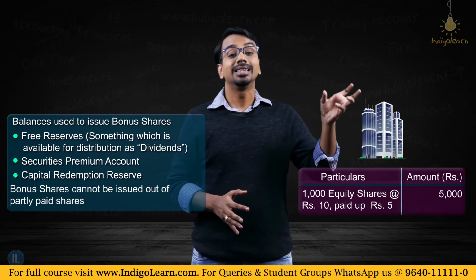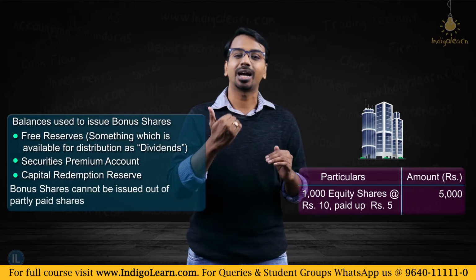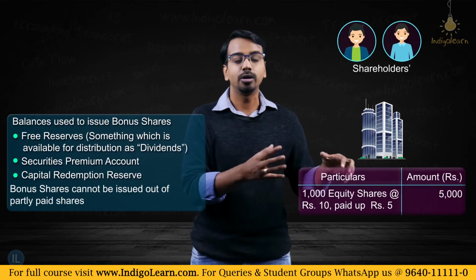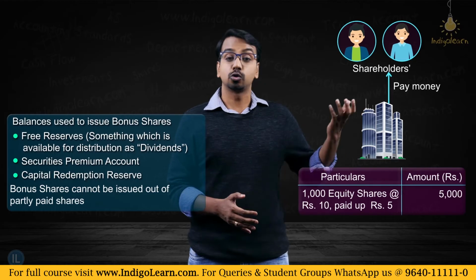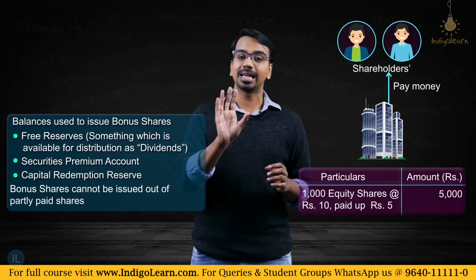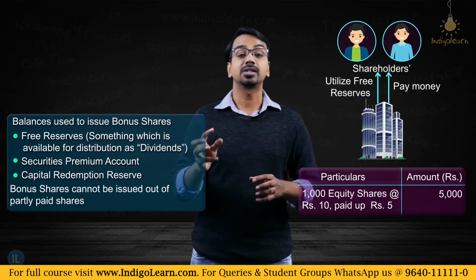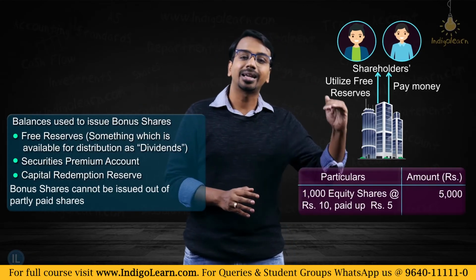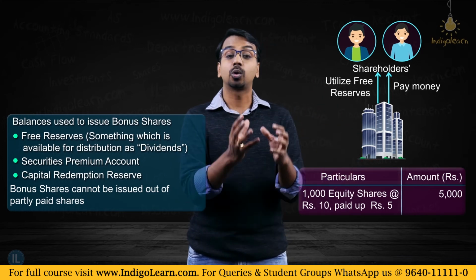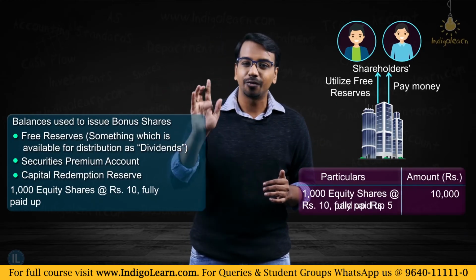Now before you carry on the activity of issuing the bonus share, this 5000 of partly paid up shares must be fully paid up or must be converted into fully paid up. Meaning to say, either you ask the shareholders to pay that 5000 rupees which is pending, so that the entire shares now become fully paid up. That is one option. Or the second option that is available to the company is, out of these free reserves, only out of this free reserves, it can utilize that 5000 rupees and convert these partly paid up shares into fully paid up shares. In other words, to convert the partly paid up shares into fully paid up shares, a company can use its free reserves.